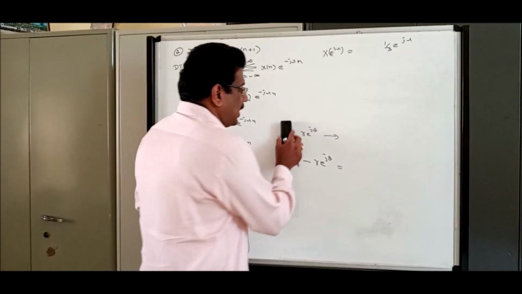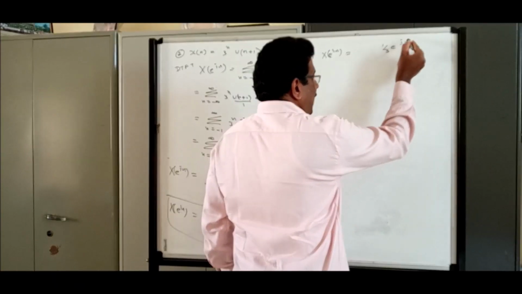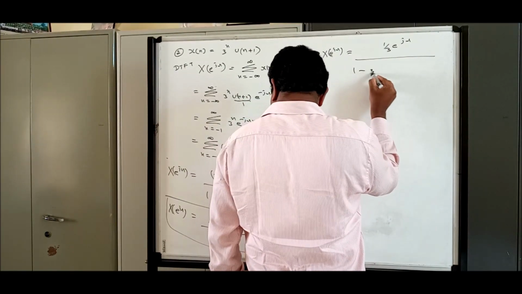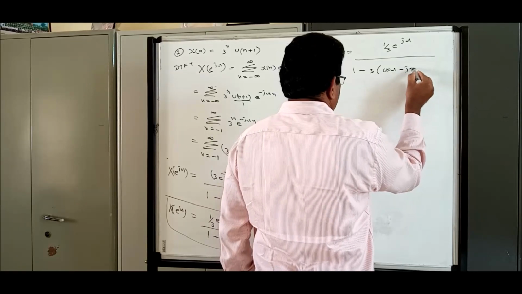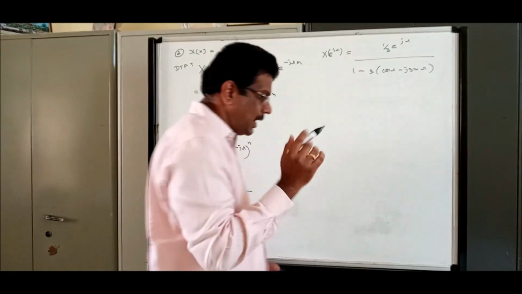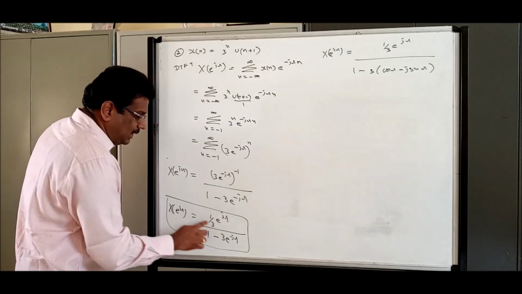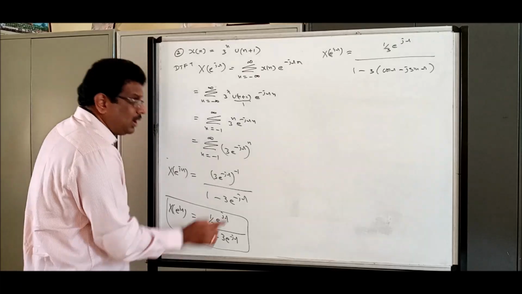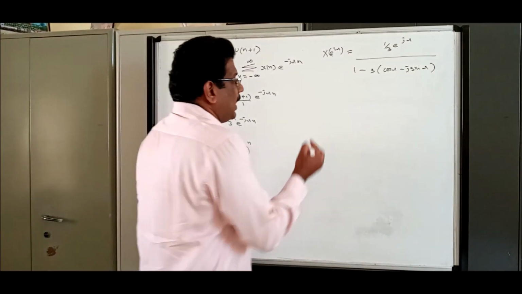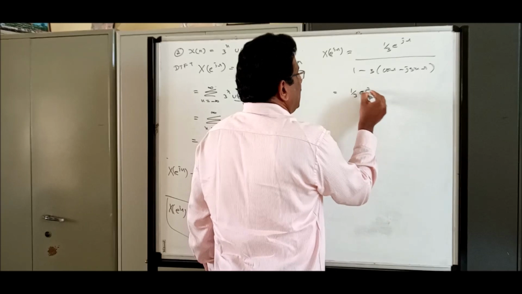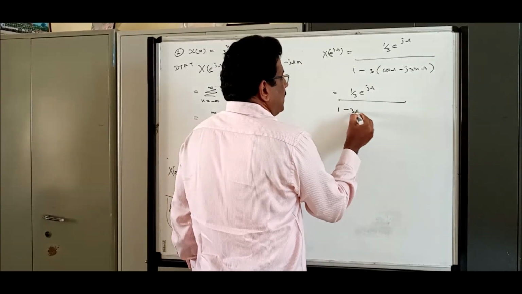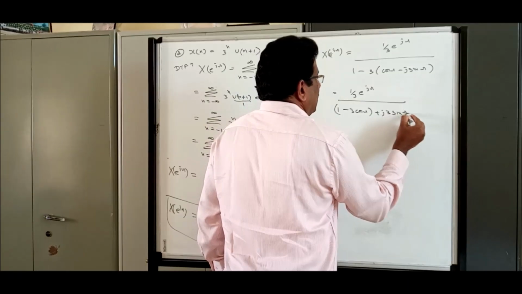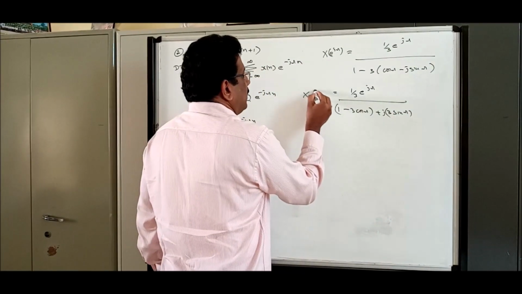So with that concept, since magnitude and angle are visible, I am not touching the numerator. In the denominator, 1 minus 3 cos omega minus j sin omega, I am modifying. Since there is the extra term 1, I am modifying to cos and sin. Again I am repeating: 1 by 3 e power j omega, 1 minus 3 cos omega plus j 3 sin omega. So this is my modification.